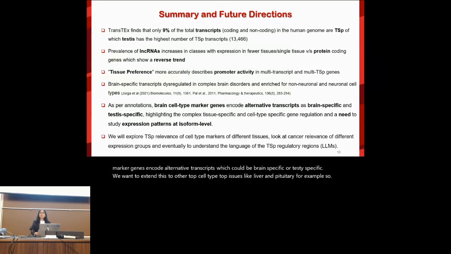And the future directions are to explore the tissue-specific relevance of cell type markers of different tissues, look at the cancer relevance, understand what variants are involved, and also understand the evolutionary pattern across different species.